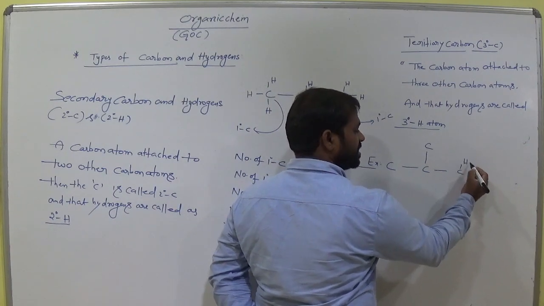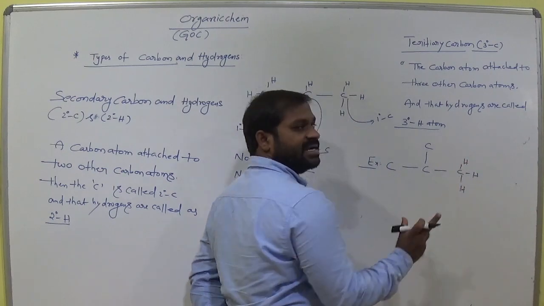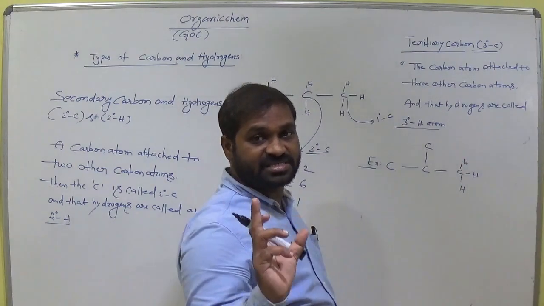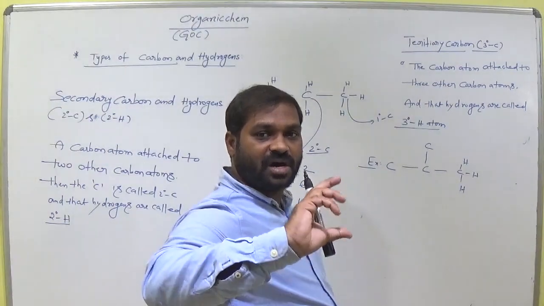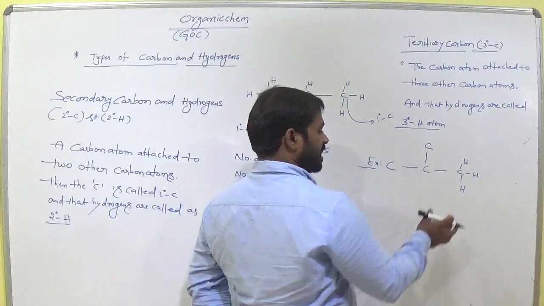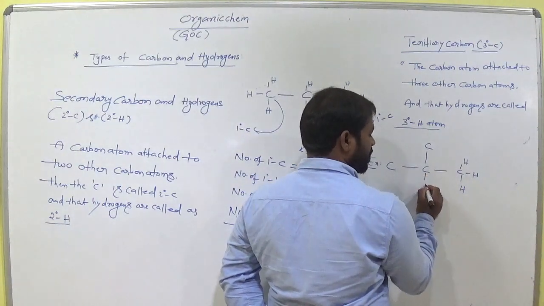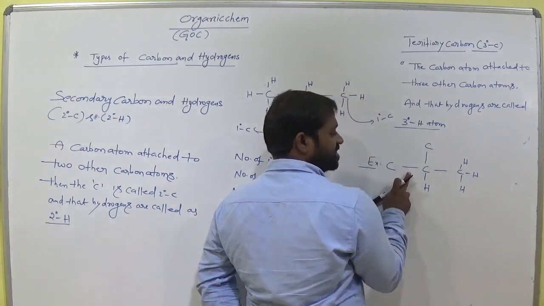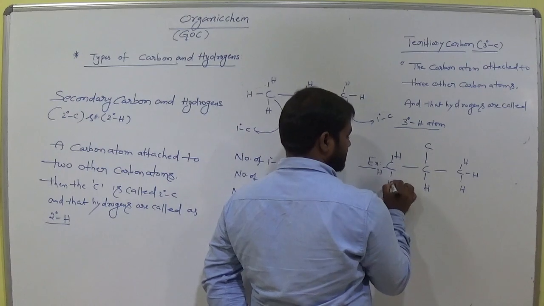So we have to write 3 hydrogens at this carbon to get tetravalency. Tetravalency means, dear students, it can satisfy 4 bonds around it. It may be double bond, triple bond or single bond. Remember this. Okay, clear this one? And now 1, 2, 3 bonds around this carbon and the fourth bond is with hydrogen. Here it is one bond, so it needs 3 other bonds with hydrogens here. Okay, clear?